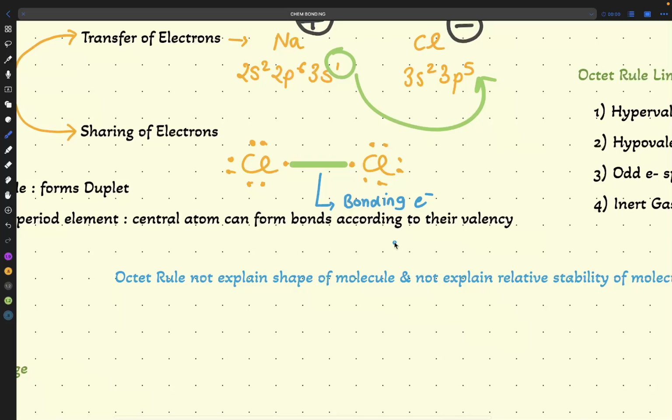And it is clearly visible that these 1, 2, 3, 4, 5, 6 of this chlorine and this chlorine 1, 2, 3, 4, 5, 6 are not participating in any bond formation. So we will call them non-bonding electrons.